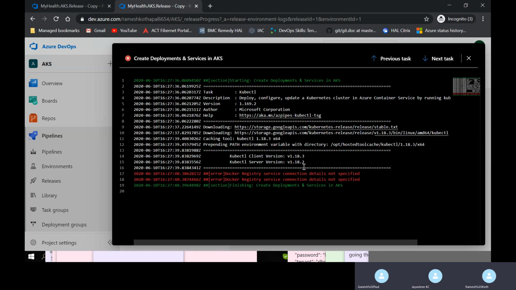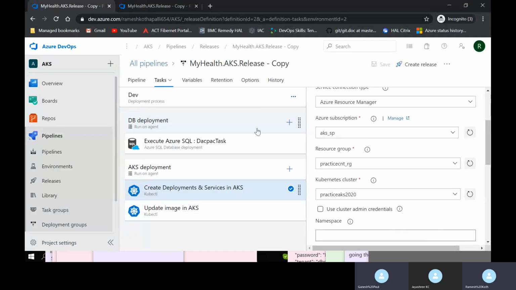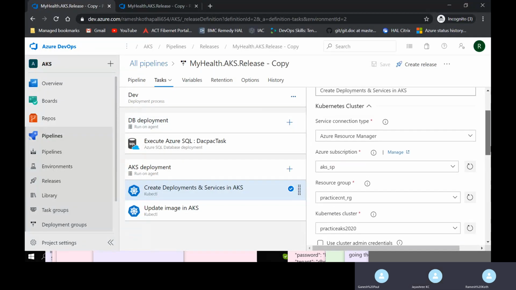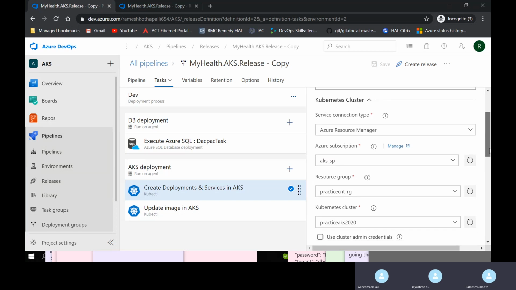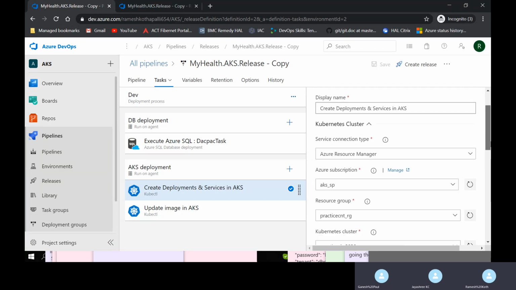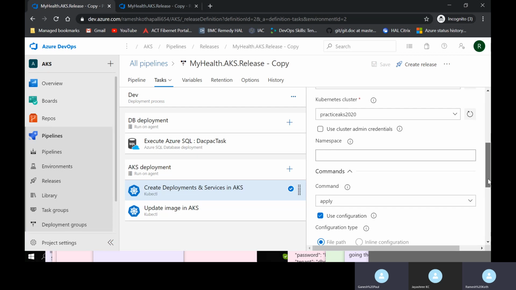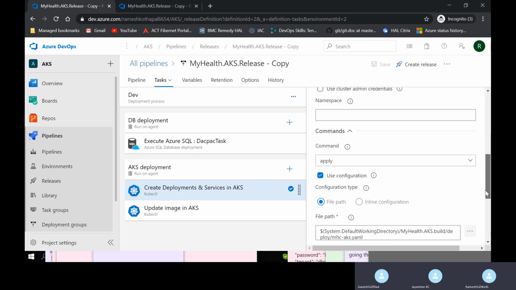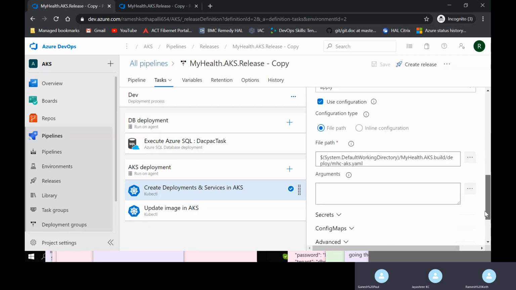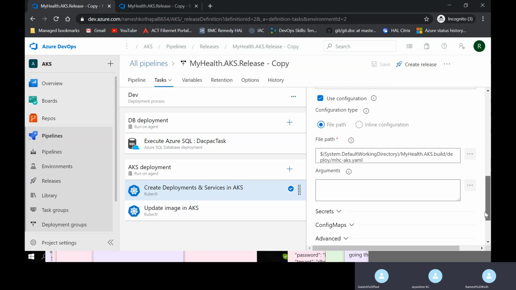Create deployment and services. Okay, fine. Go back to that release pipeline. In this one only, what is it telling? We have to mention the Docker file. Come down. Namespace, commands, correct. Come down. File path. Wait. Okay. Here, the file path is wrong, right?